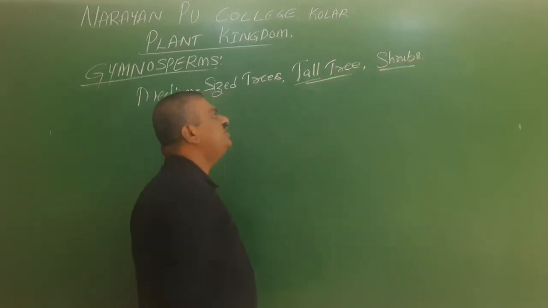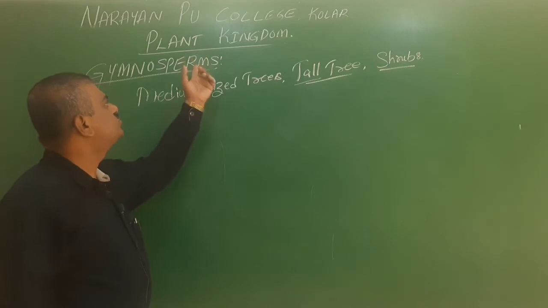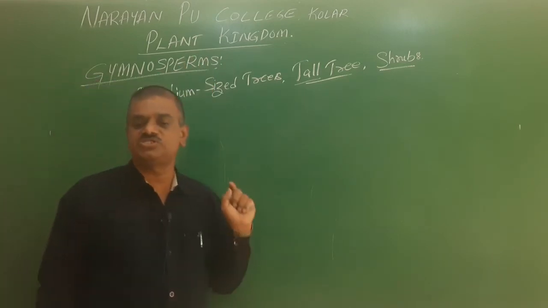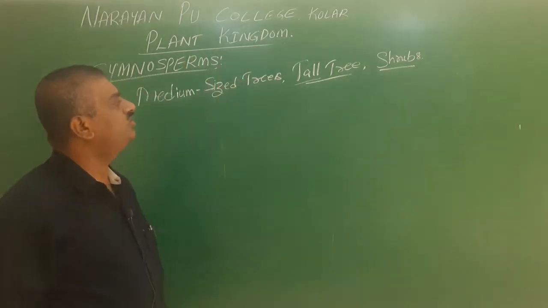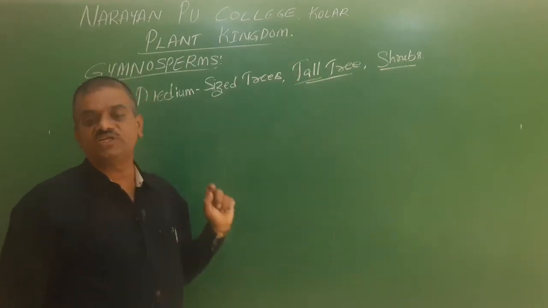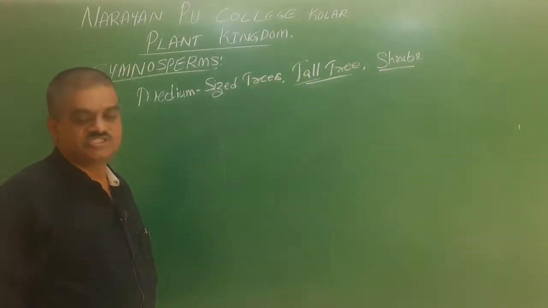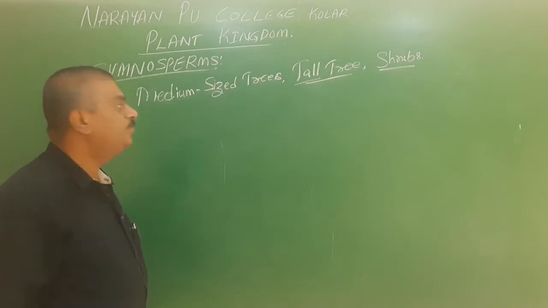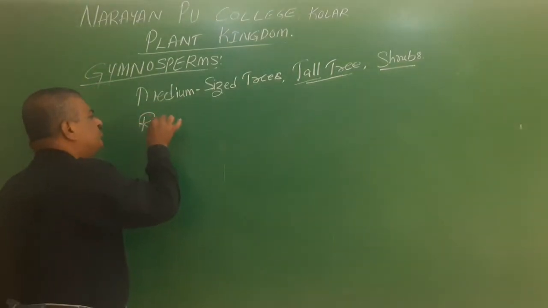So here is the plant body habitats. In gymnosperms, there is a presence of medium-sized trees and tall trees, as I mentioned about the giant redwood tree, and shrubs are also present. Now we will step into the plant body in detail.